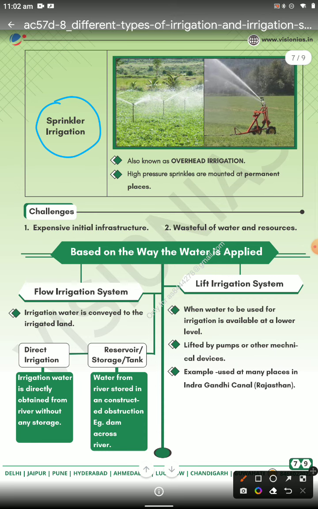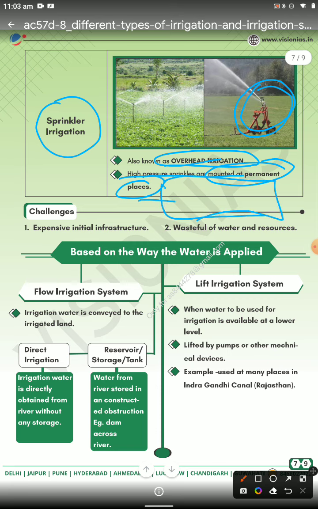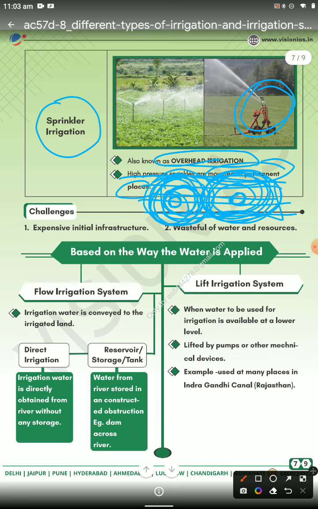Then, also known as overseed irrigation, the high pressure spring is in the mountain, in the perfect place, because this is your land, and you also have covered your areas with pipes. Then the spring moves on every section and covers that much land, then other springs can cover a lot more, and then moving on this section, your whole land is under the coverage of the spring.